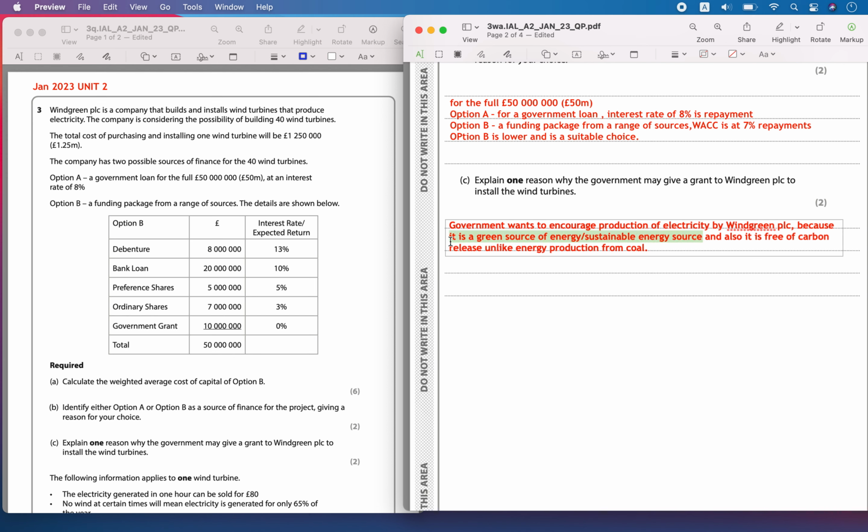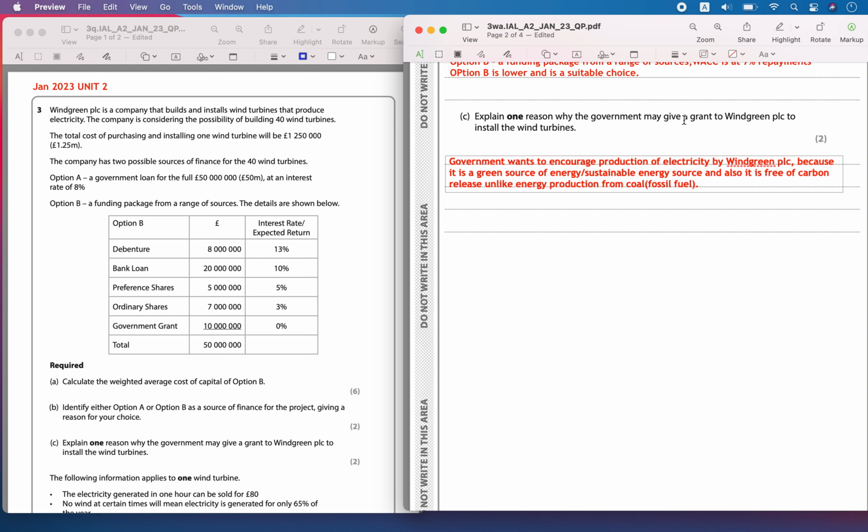You can also use the term environmentally friendly, and it does not involve any fossil fuel or release of carbon, unlike the energy produced from coal, which is a type of fossil fuel. These are non-sustainable energies, which means as you use them up, they are going to get depleted. They are not going to be available forever for future generations.